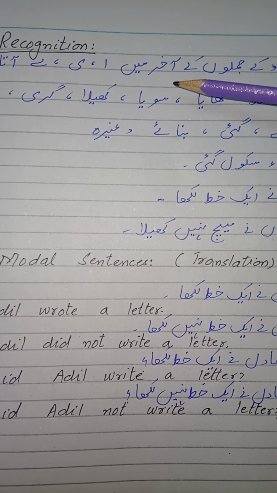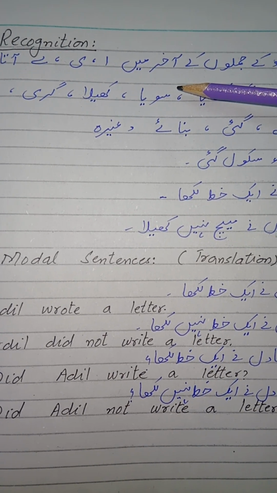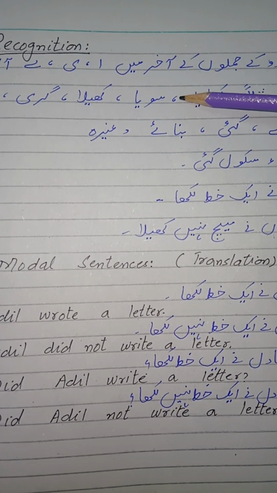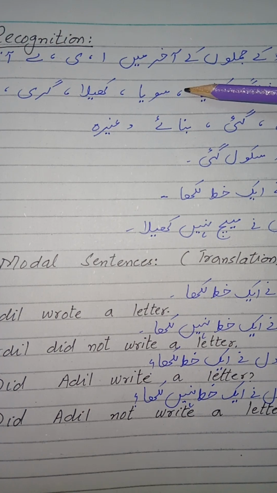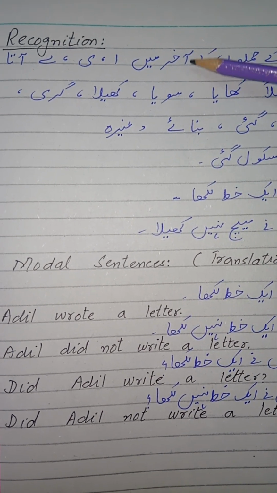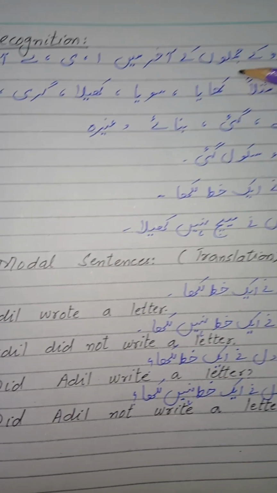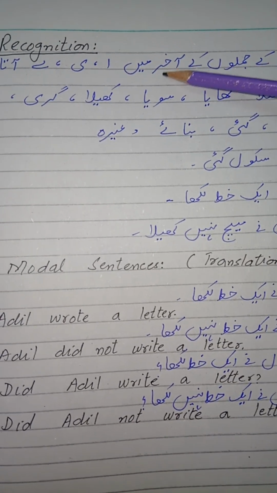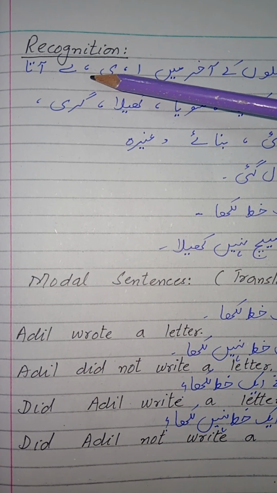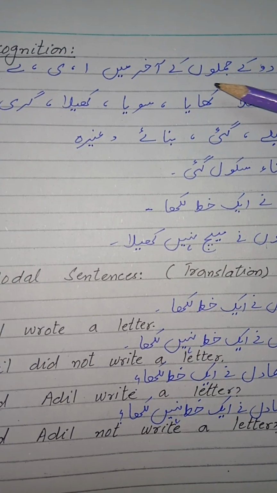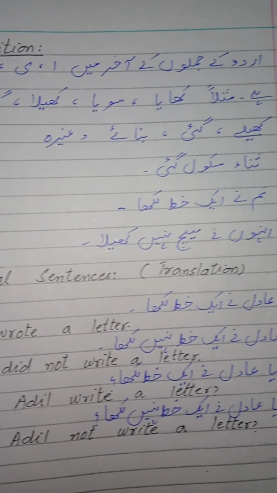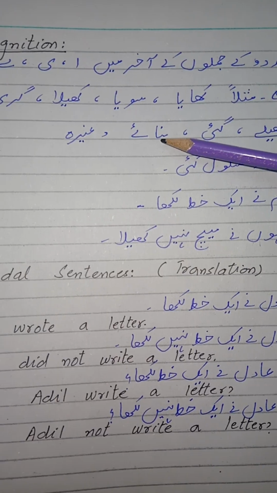As you know, in our syllabus, we have to translate Urdu sentences into English. So we have to recognize in which tense these Urdu sentences are. To recognize sentences of past indefinite tense, we have a rule here. In Urdu sentences, we have alif, choti ye, and badi ye at the end of the sentence. We have this form of verb: khaya, soya, khela, giri, khele, gayi, banaye and so on.